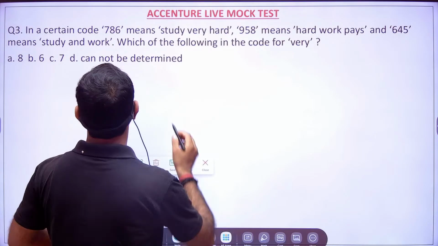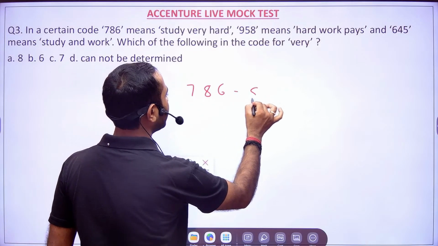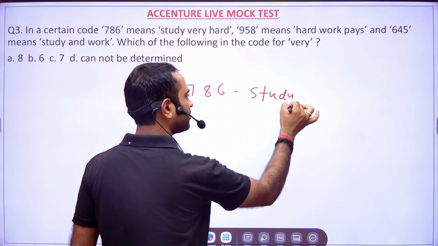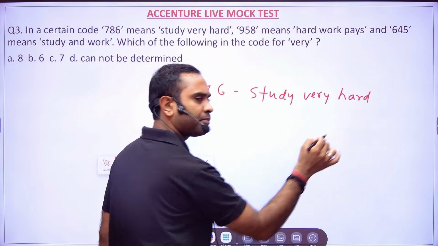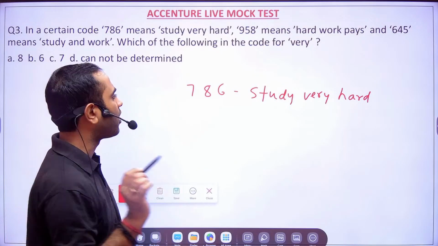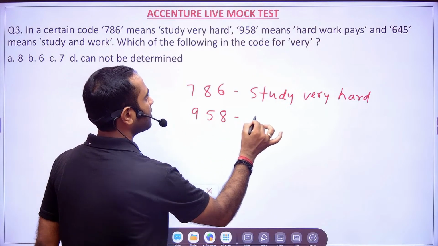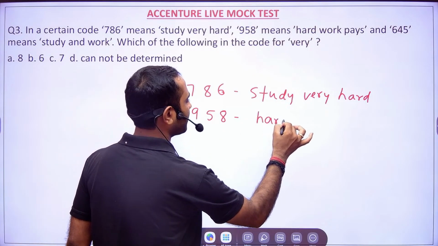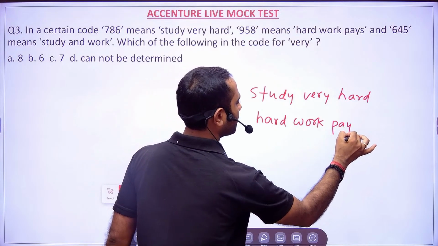Okay. So in a certain code language, 786 means study very hard. Yes, friends. The reason I have taken this question is to tell you that you have to study very hard, you have to work very hard if in life you want to achieve something. Then 958 means hard work pays.